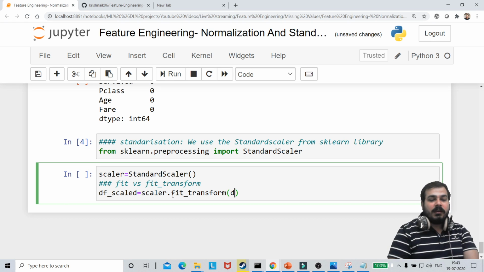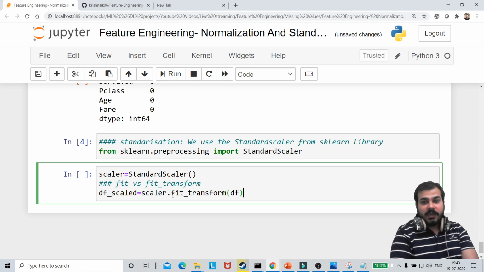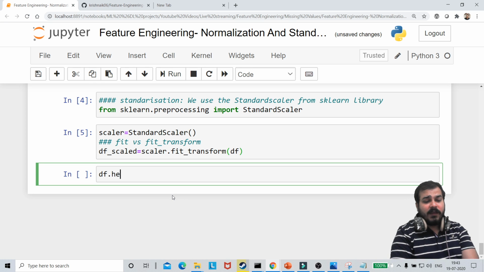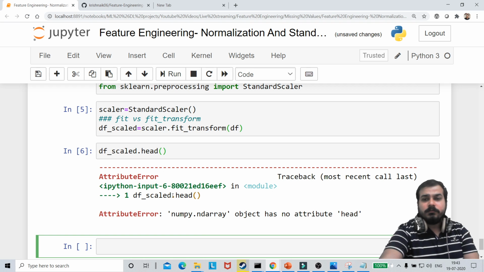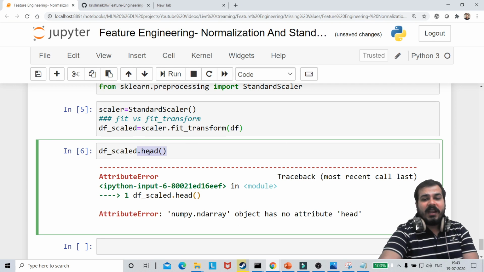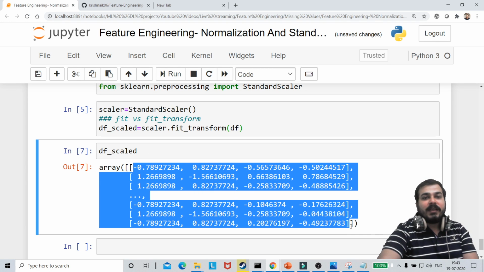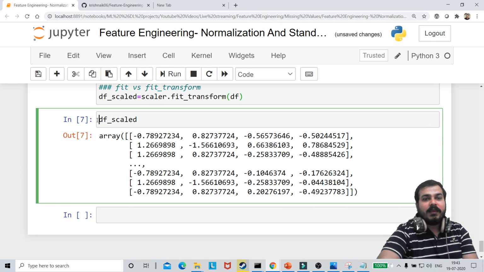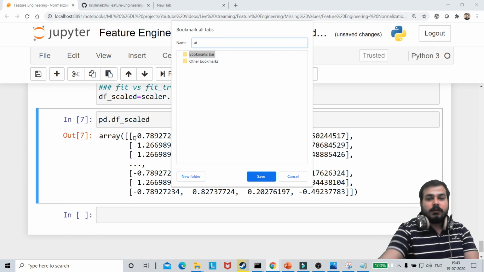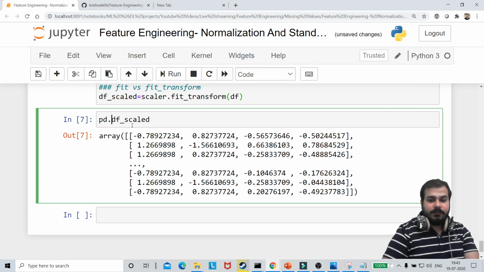And remember, here I'm going to give my data set df. After that I'm going to execute it. Now if I go and see df_scaled.head, it has no head attribute, because when we do fit_transform it gets converted into an array of values. Now remember one important thing: if I convert this into pd.DataFrame, then you will be able to see it.